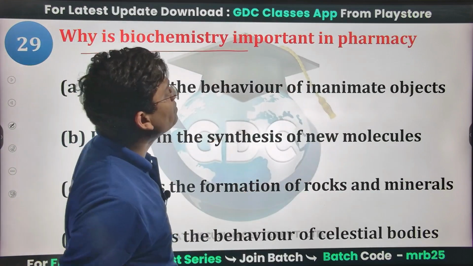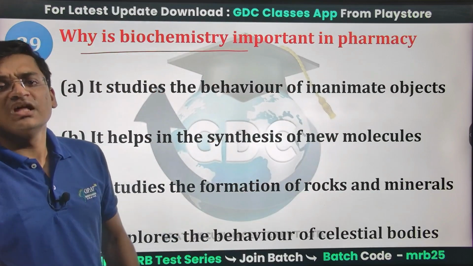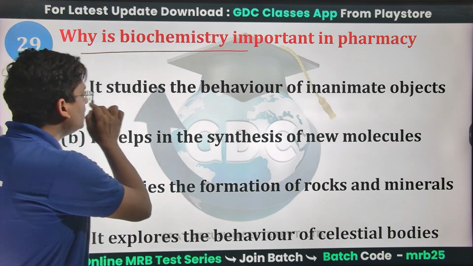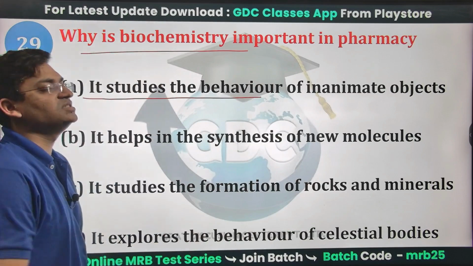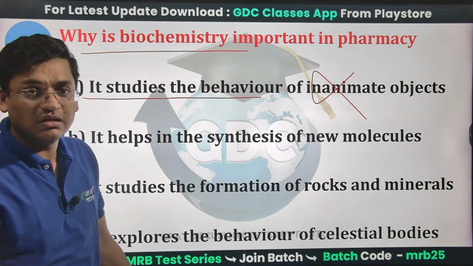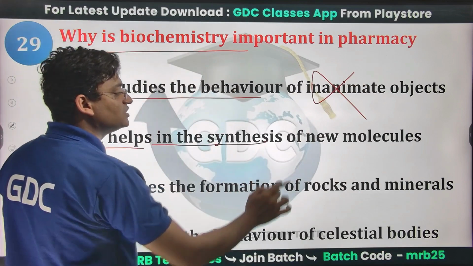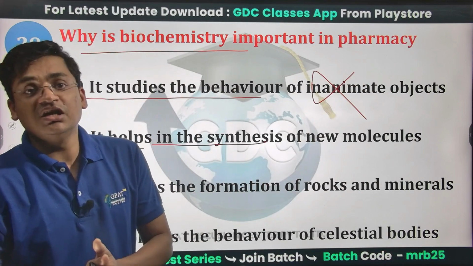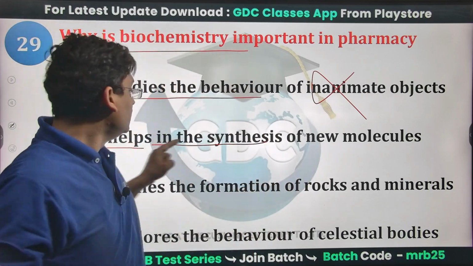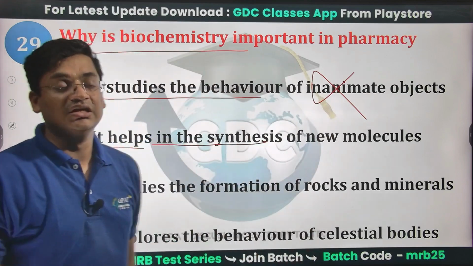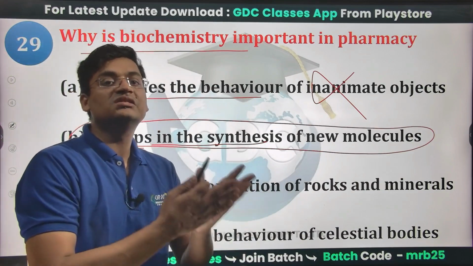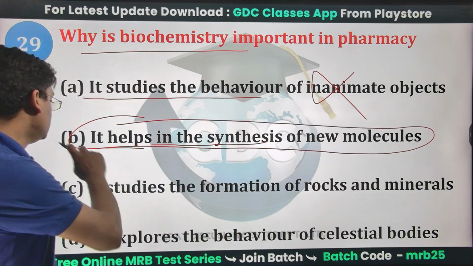Why is biochemistry important in pharmacy? What is the importance of biochemistry when we are studying pharmacy? It studies the behavior of inanimate objects. Since it is the study of living cells, no, it is not the study of inanimate objects. So this is wrong. It helps in the synthesis of new molecules. Yes, biochemistry means the study of chemistry related to our living cells. This study helps in synthesizing new molecules like newer drugs and how these drugs are going to react with our living cells. So B will be the right answer.